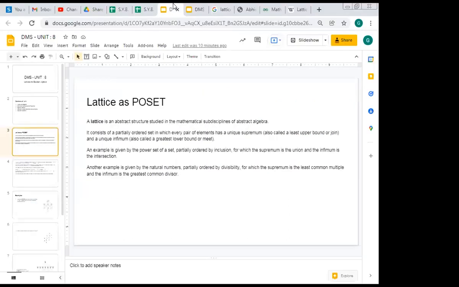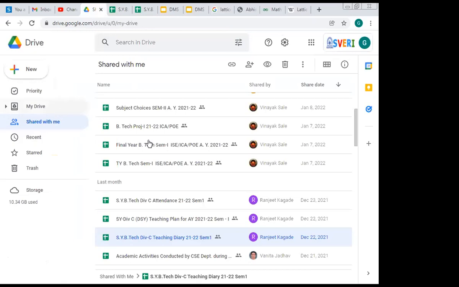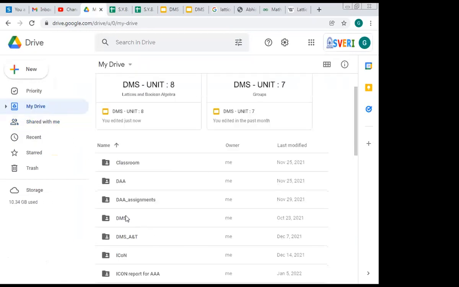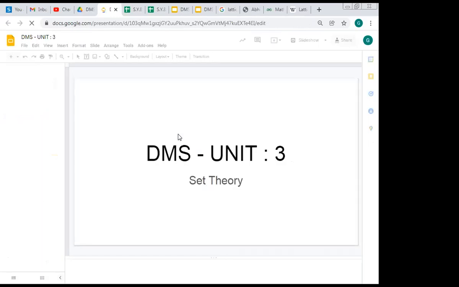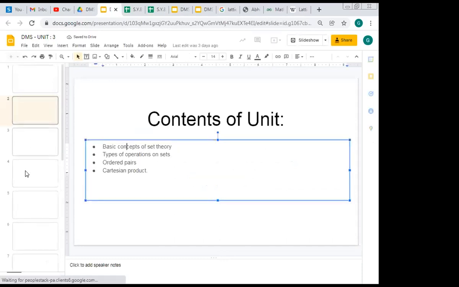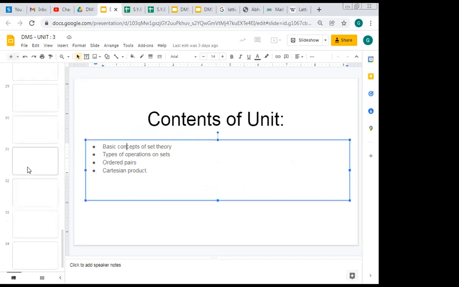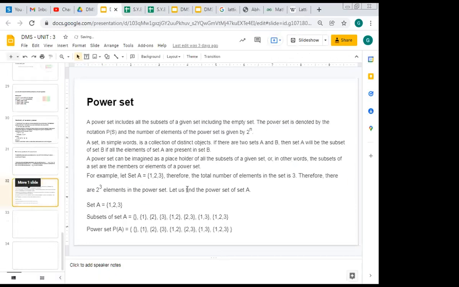Let me share first. That term was missed by us. See here, what is the power set?